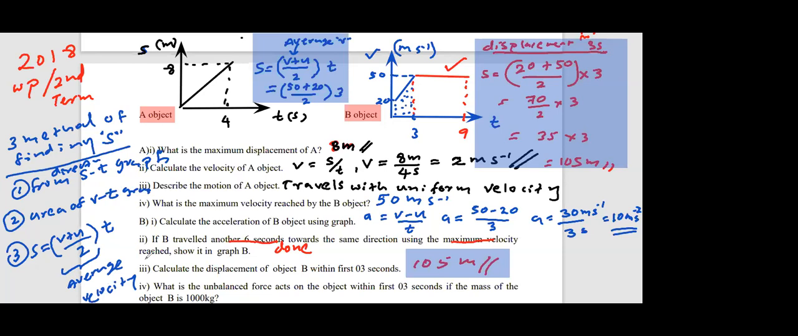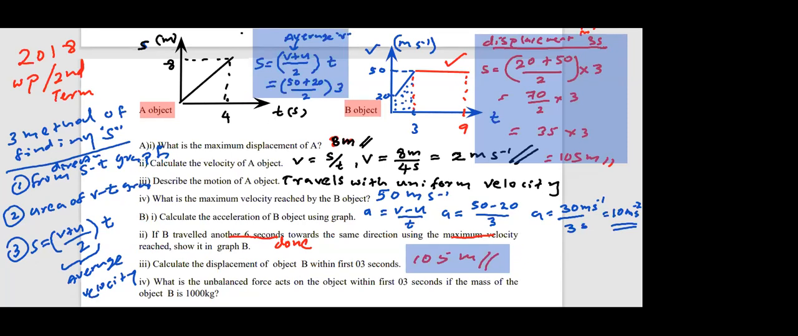Last one, part 4. What is the unbalanced force acting on the object within the first 3 seconds if the mass of object B is 1000 kilograms? So you have to calculate how to find the unbalanced force. What is the equation? F equals ma. If you use F equals ma, then you need the mass of the object and the acceleration.